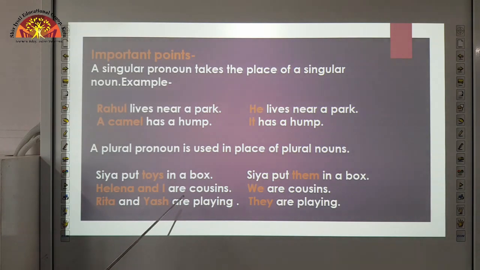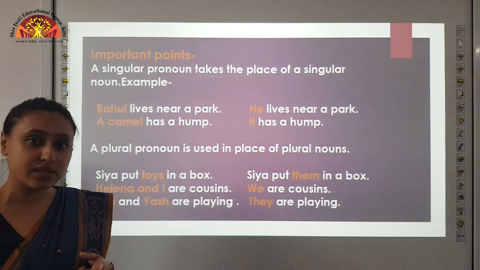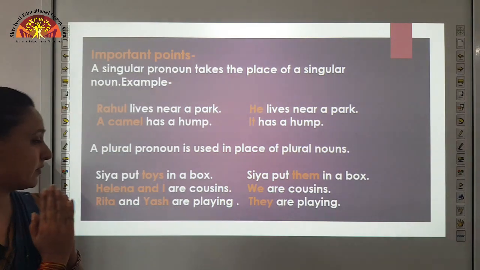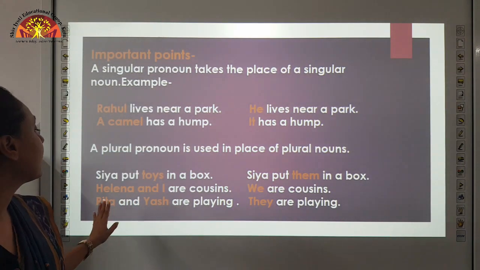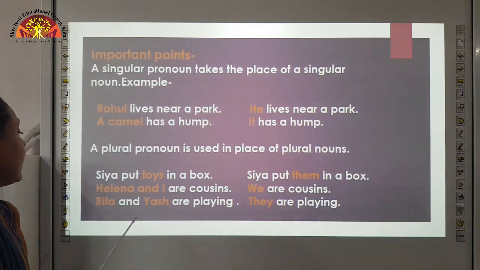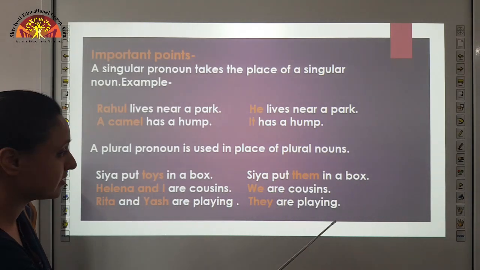Helena and I are cousins. So what do you see? I. So I कब use होता है? Whenever speaker is there. So what we have learned earlier, whenever there is speaker in the sentence, we replace it with pronoun we. So Helena and I is replaced with pronoun we, and it becomes we are cousins.